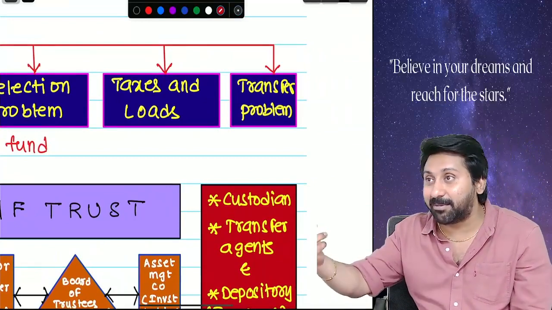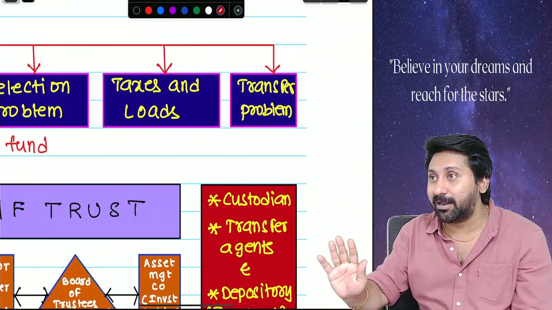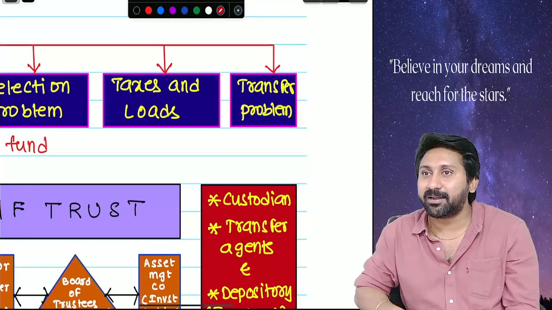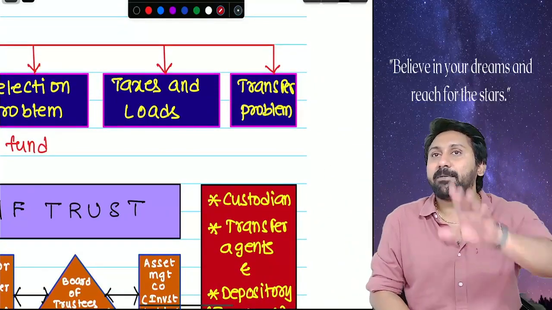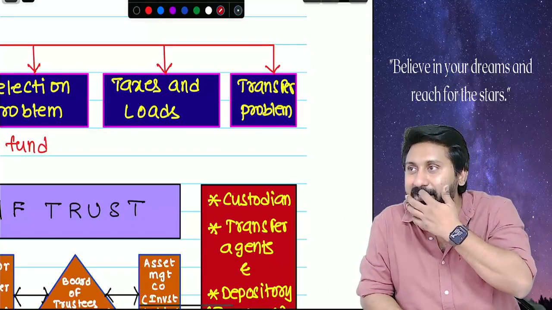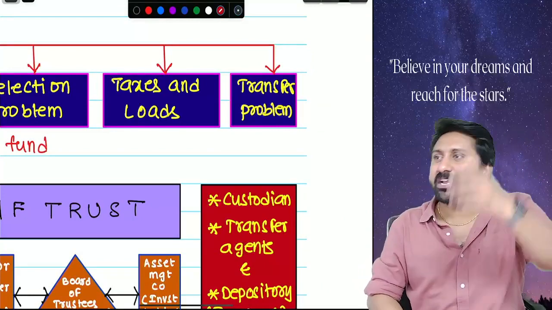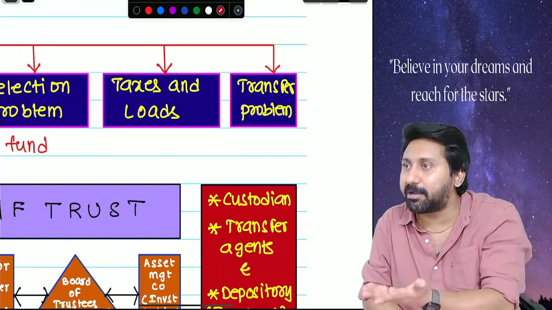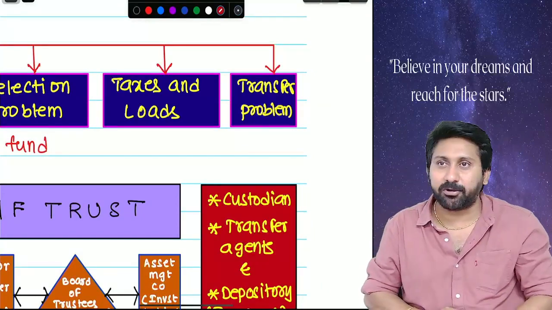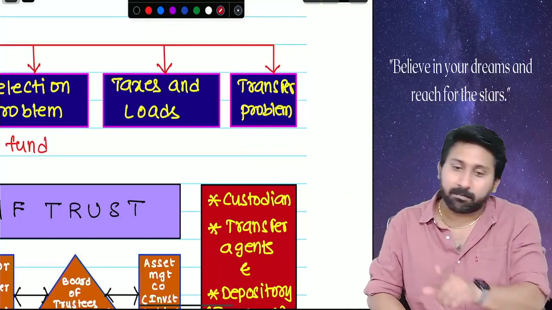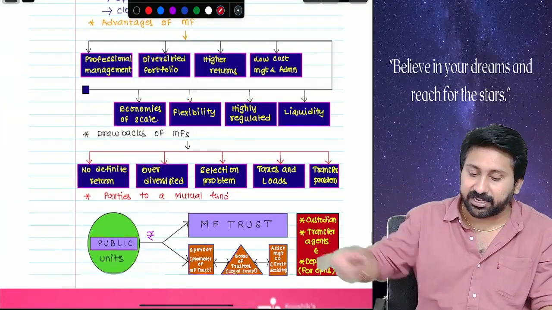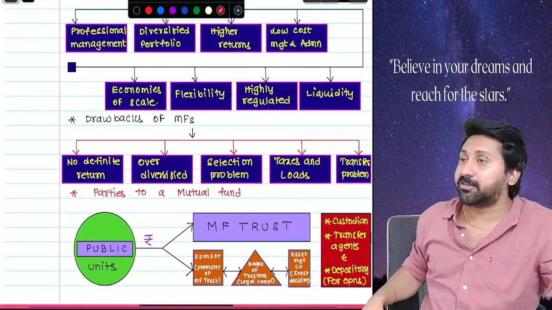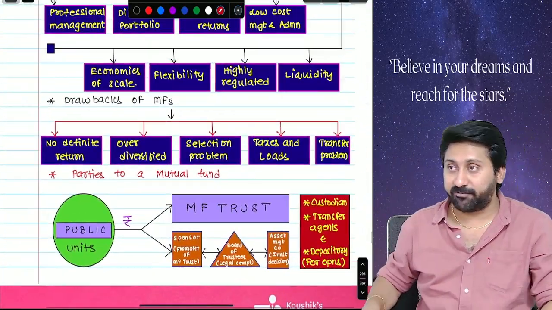Next one. Units are transferable. Correct? But if there is no buyer, what can you do? A transfer problem will come. For example, a mutual fund created units and it is out of fashion in the market. No one will come forward to buy your units now. Then the transfer problem of your units may come. Rarely does that happen, but it can happen. These are the advantages and these are the disadvantages of having a mutual fund.